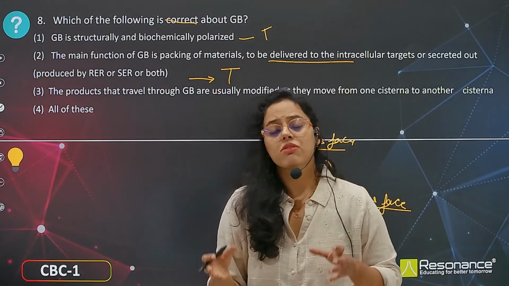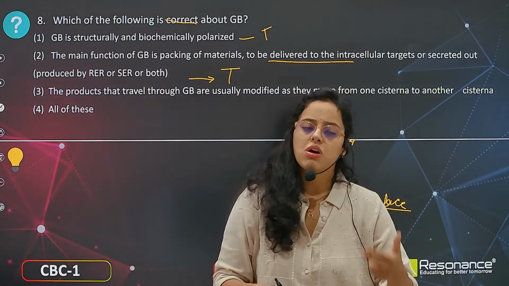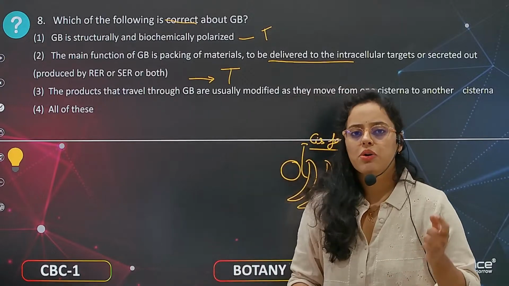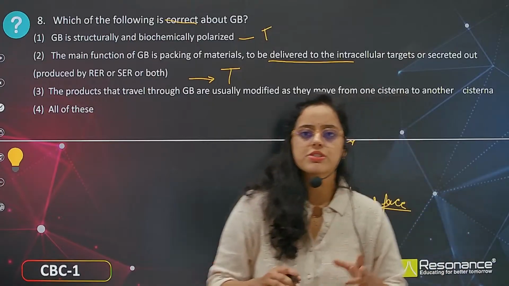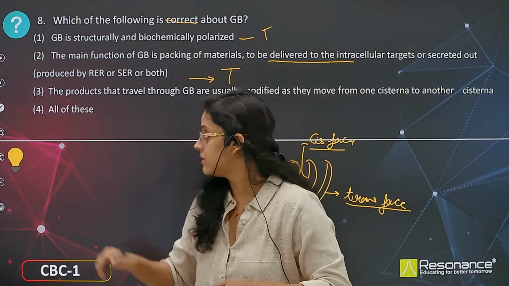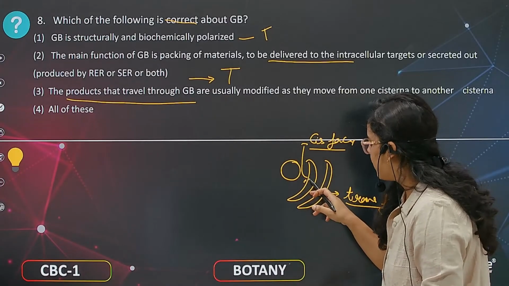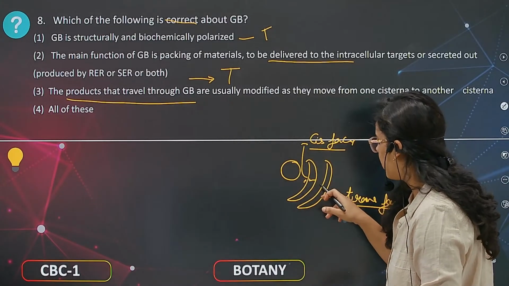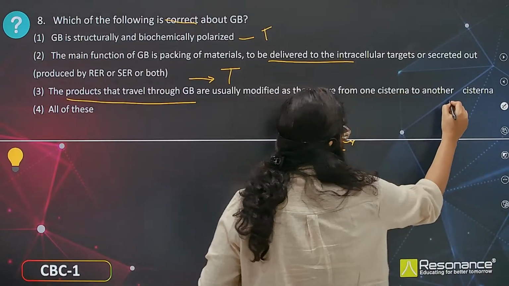So these substances are formed in endoplasmic reticulum, but they are modified in Golgi bodies. This is also true. The products that travel through Golgi bodies are usually modified as they move from cisternae to other cisternae. This is also true, because this is the cis side, they are modified over here, and certain substances are modified again in the trans phase. So all these statements are true.